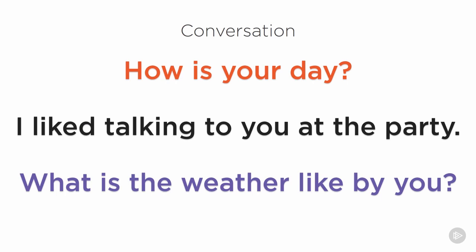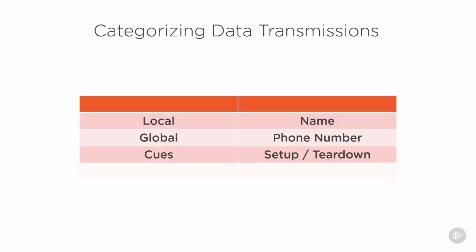In order to have a very personal conversation with Marge, we need to know her local address, which is her name. If we're communicating with her globally, we need her global address or phone number. We need a method of establishing global communication using that phone number, as well as some cues in that conversation to keep it moving. And then with all of that, we can actually start to send data, which is our conversation itself. So if we add this to our list here, we're going to add data as a component, and this is going to be our conversation, right? The communication that we transfer back and forth.